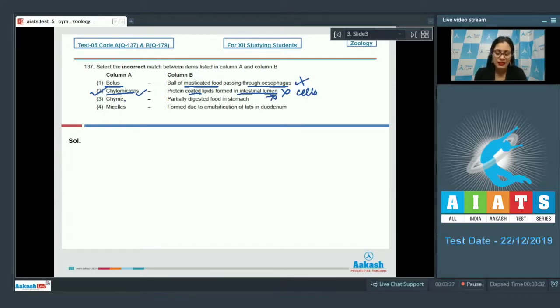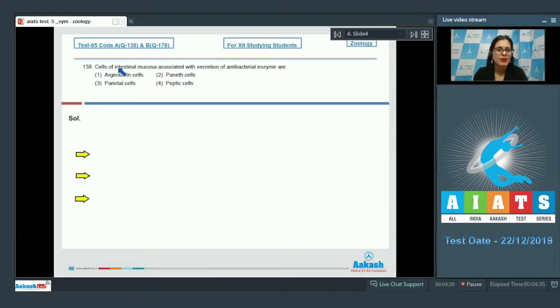The next match given is chyme and the match is partially digested food in stomach, and as it is a correct match, this cannot be a correct answer to our question. And the last option given is micelles and the match is formed due to emulsification of fats in duodenum, and as it is also a correct match, this cannot be a correct answer to our question. So the correct answer to this question is option number 2. Let's discuss our next question.